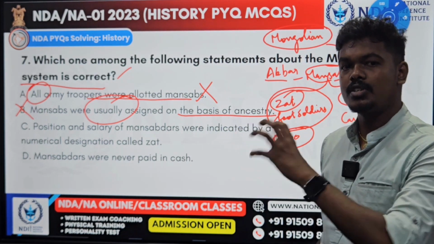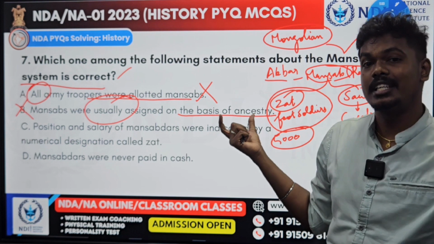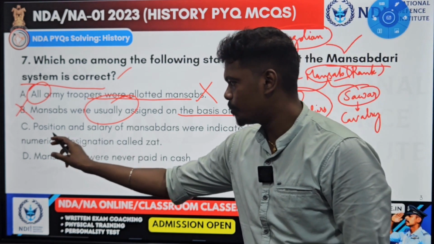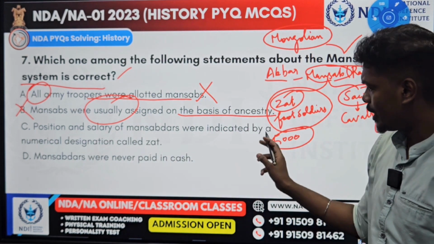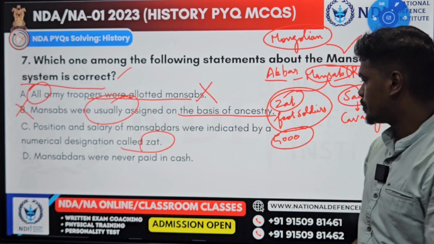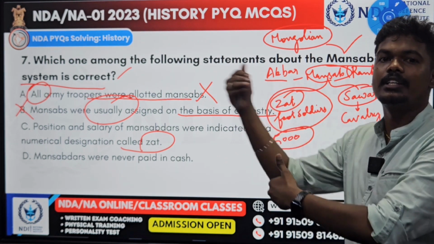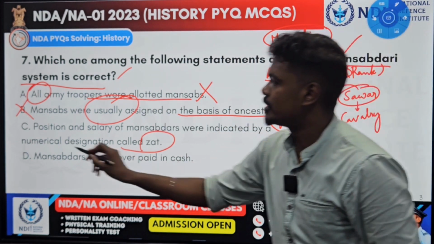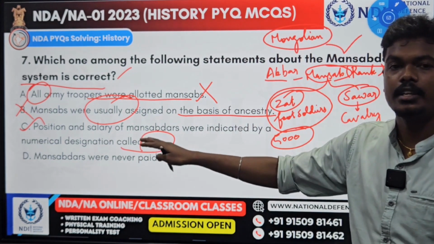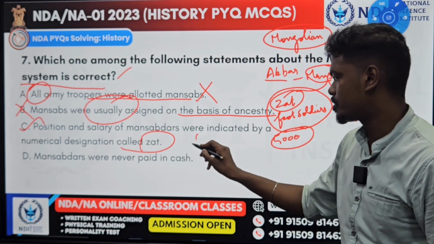Mansabs are usually based on the strength, based on the Zat rank, but not based on ancestry, which means hereditary. So see the third one, position and salary of Mansabdars were indicated by a numerical designation called Zat. Exactly. Zat means what I told? Foot soldiers. Yes, if you are having 5,000, then you are 5,000 rank Zat. Yes, the C is correct one. The position and the salary is based on Zat. Exactly. It only determines the status.